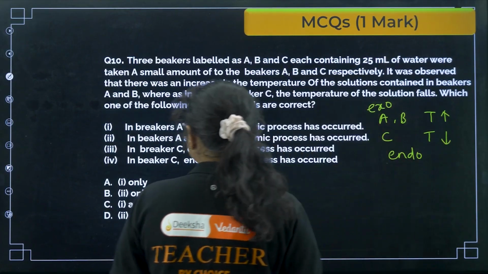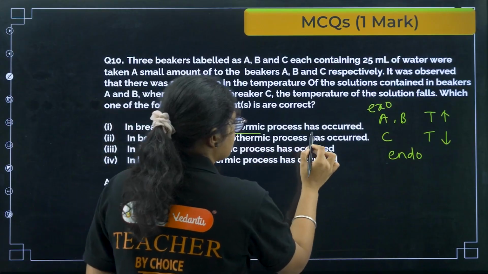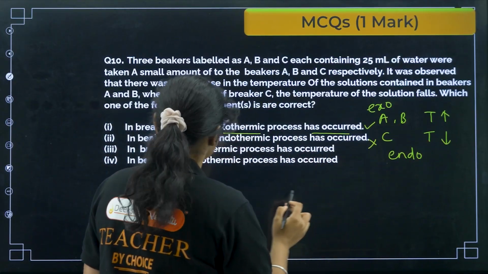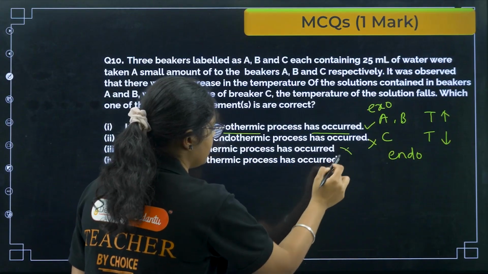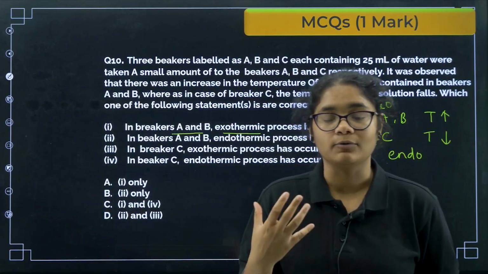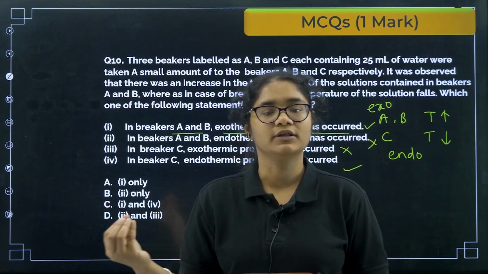Okay, so now you can see A and B are exothermic process. Yes, that is correct. In beaker A and B endothermic? No. In beaker C exothermic? No. In beaker C endothermic? Yes. Okay, because in C endothermic process has taken place. What do you mean by endothermic process?